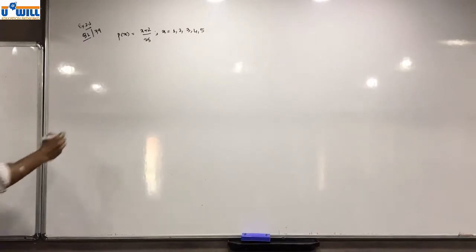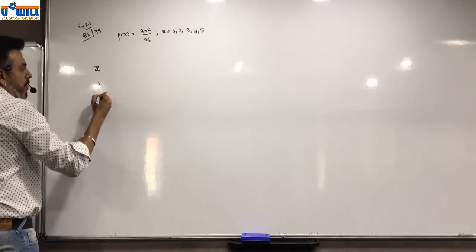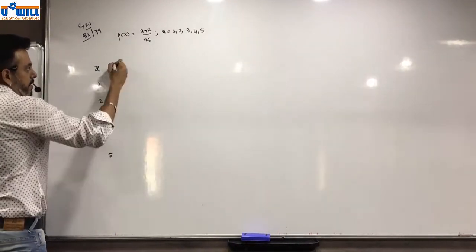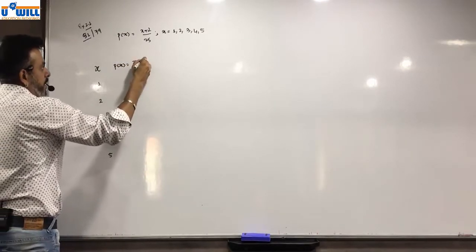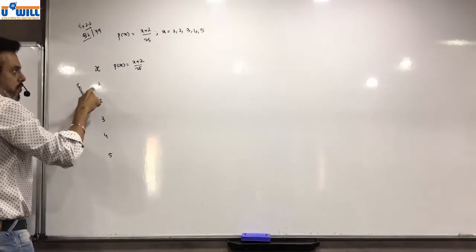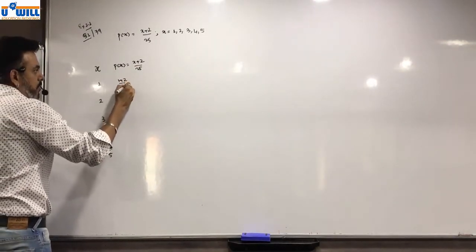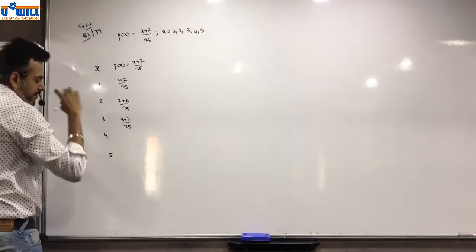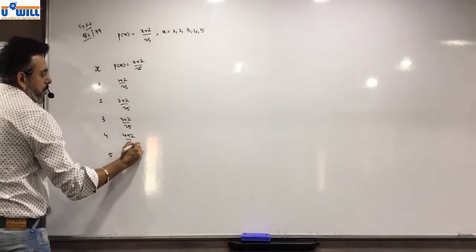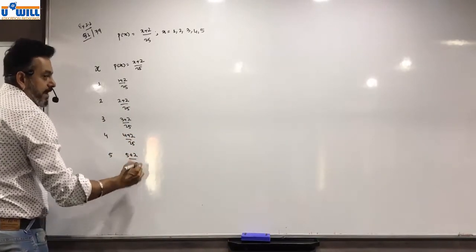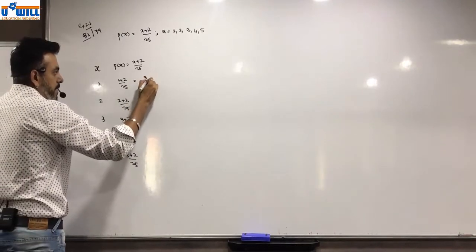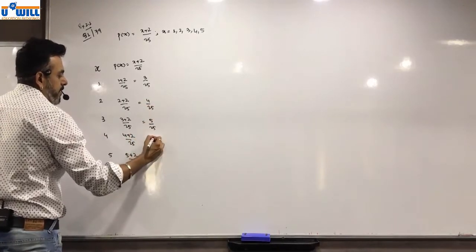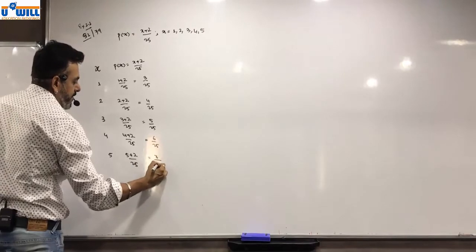So we write over here X: 1, 2, 3, 4, 5. Now we have X. P of x is equal to x plus 2 upon 25. So over here 1 plus 2 upon 25, 2 plus 2 upon 25, 3 plus 2 upon 25, 4 plus 2 upon 25 and 5 plus 2 upon 25, which is equal to 3 by 25, 4 by 25, 5 by 25, 6 by 25 and 7 by 25.